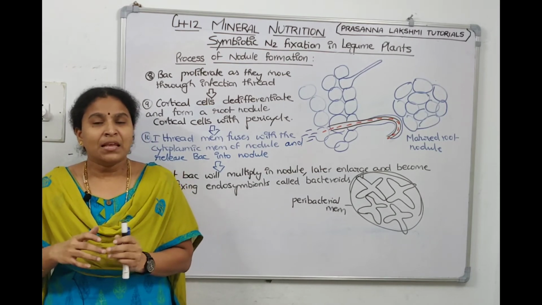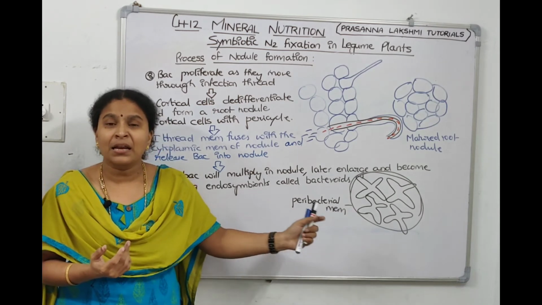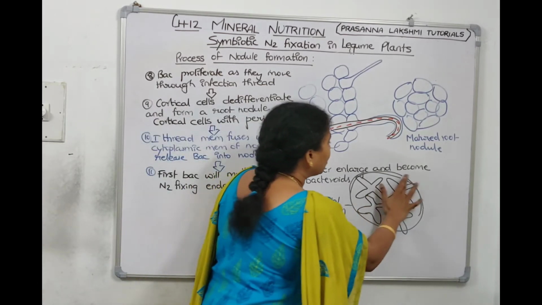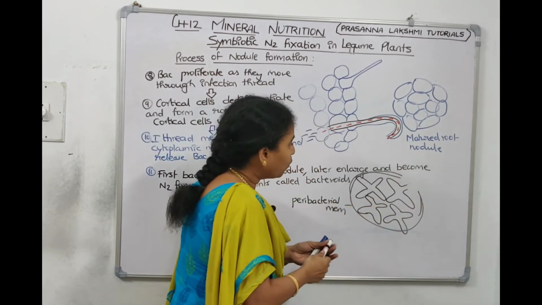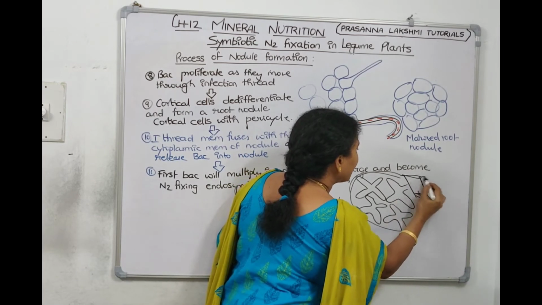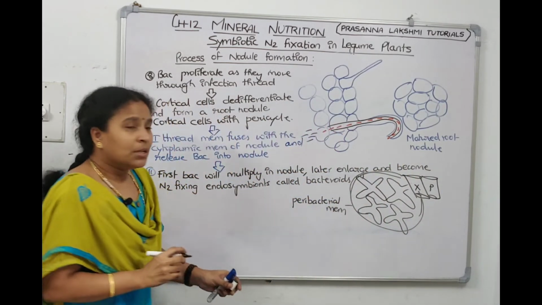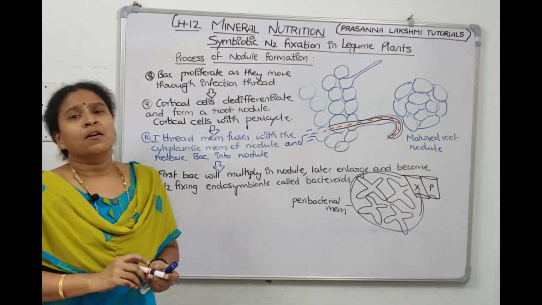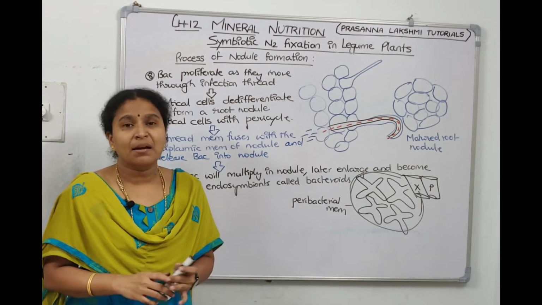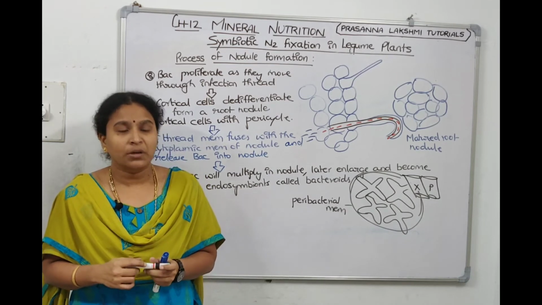So even though they are separating themselves by making a peribacterial membrane, they are in touch with the xylem and phloem. This is xylem, this is phloem. So even though they are separated from the plant cells by a membrane, they are in connection with the xylem and phloem to take the food.